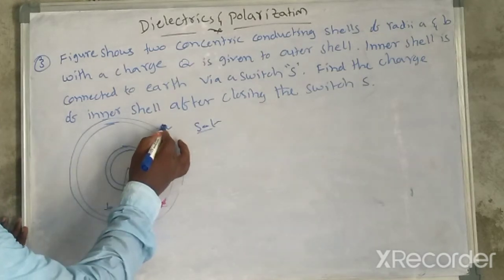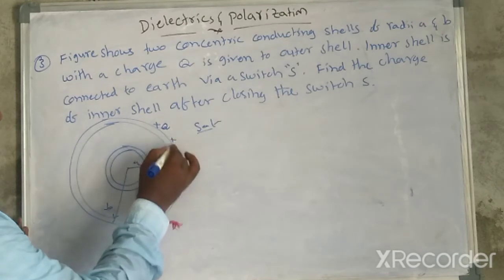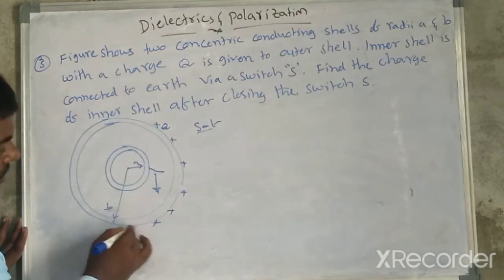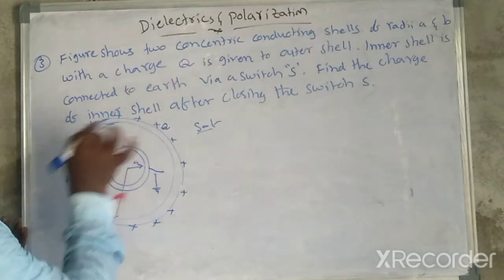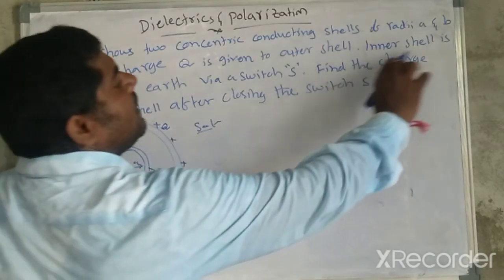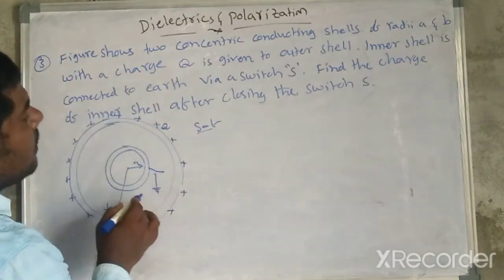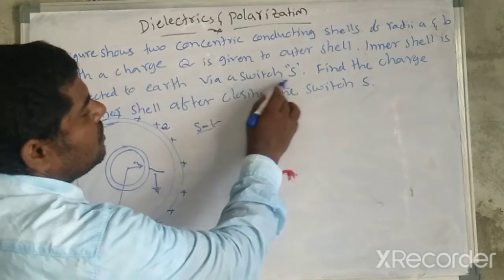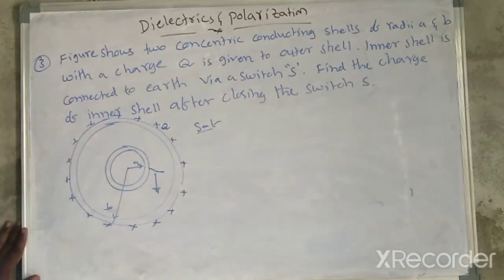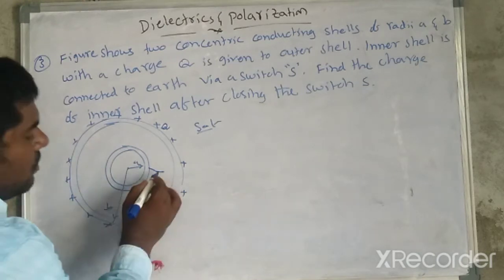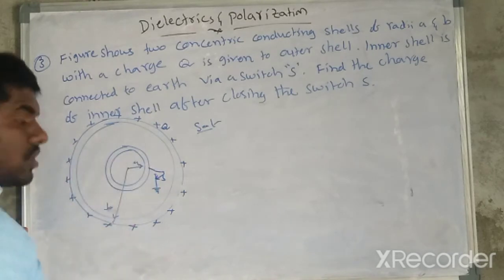Capital Q means positive charge Q, so these are all positive. The inner shell is connected to earth via switch S. Find the charge on the inner shell after closing the switch S.